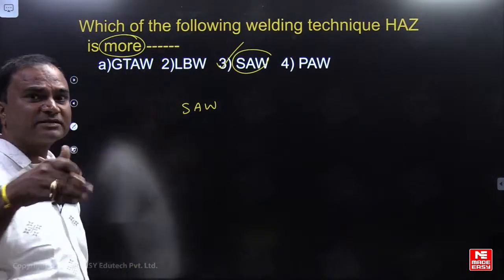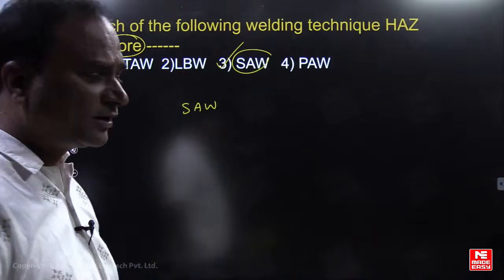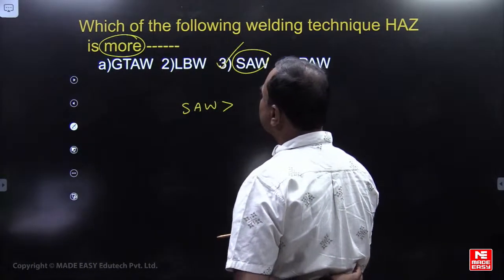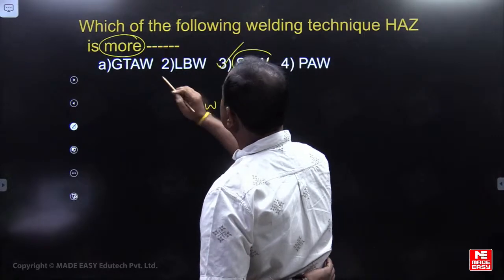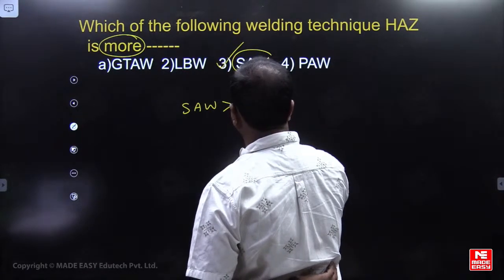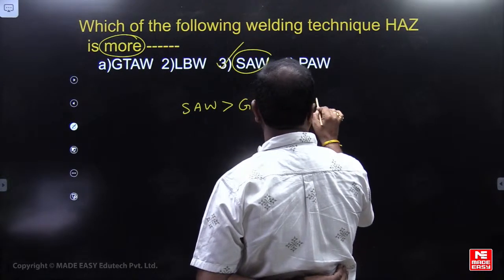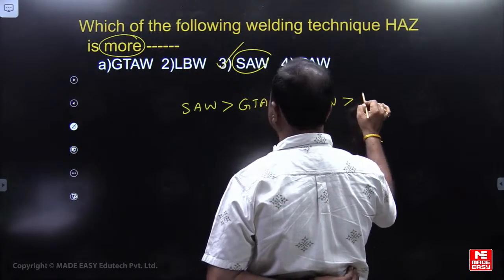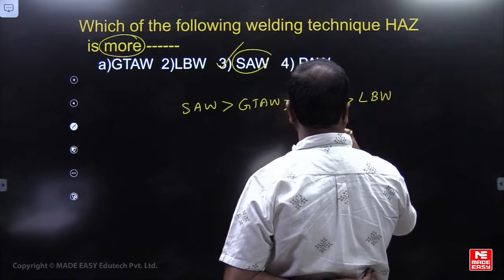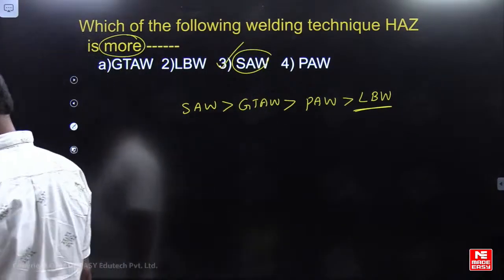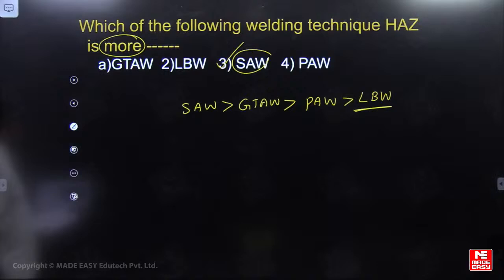Sometimes they ask for ascending order or descending order also. If you want, you can write it down. Submerged arc welding is very high. Then later comes TIG welding, gas tungsten arc welding, then plasma arc welding. Then later laser beam welding. In laser beam welding, the heat affected zone is very small because heat concentration is at a small area.